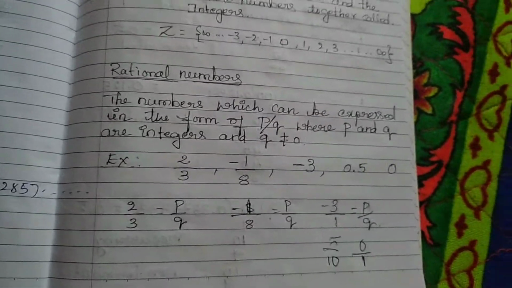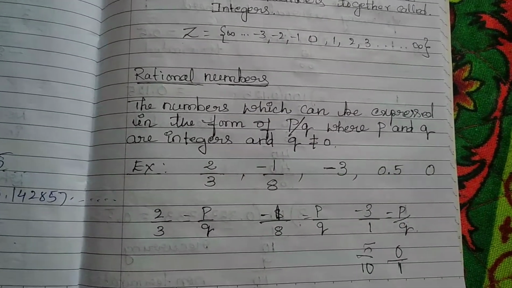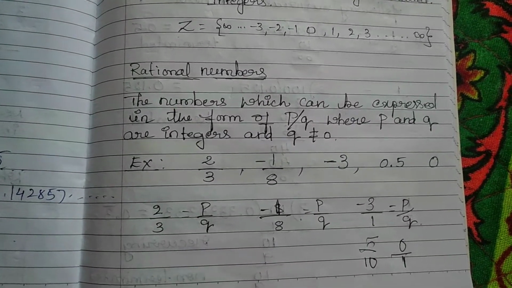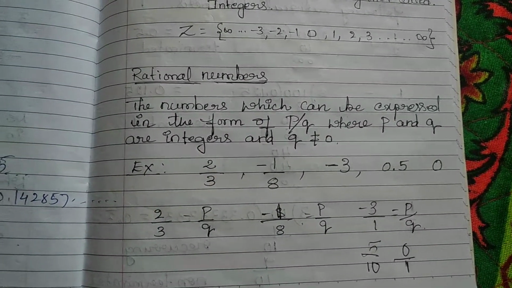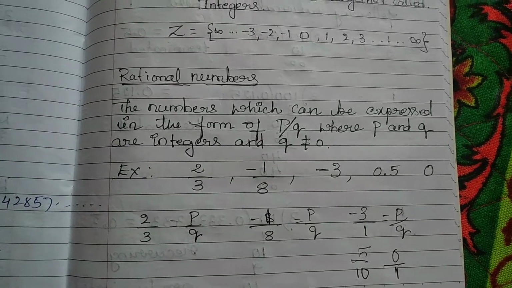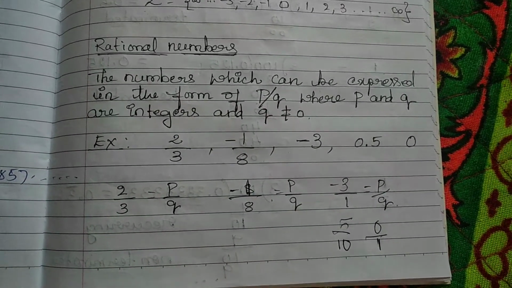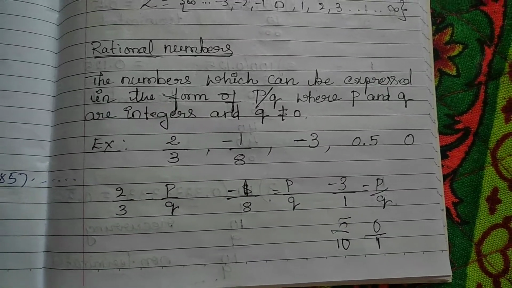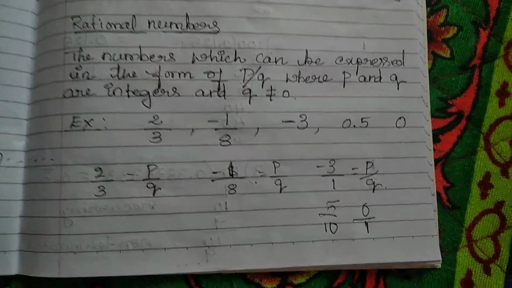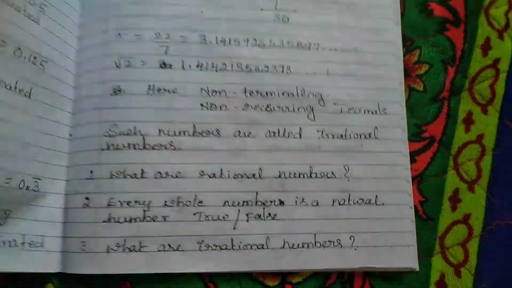And you can see here rational numbers. What are rational numbers? Rational numbers are the numbers which can be expressed in the form of p by q, where p and q are integers and q should not be equal to 0. This should be remembered. Okay, so the examples given are: 2 by 3, minus 1 by 8, minus 3, 0.5, 0. Why they are rational numbers is explained below.